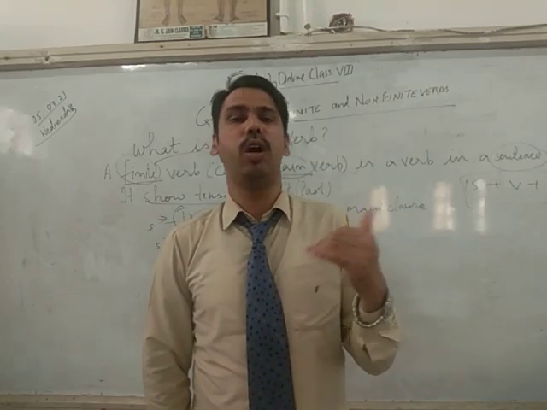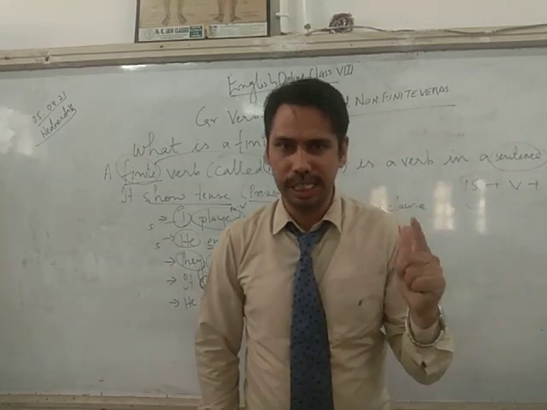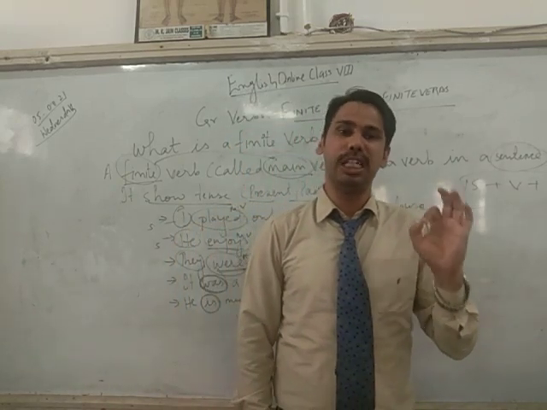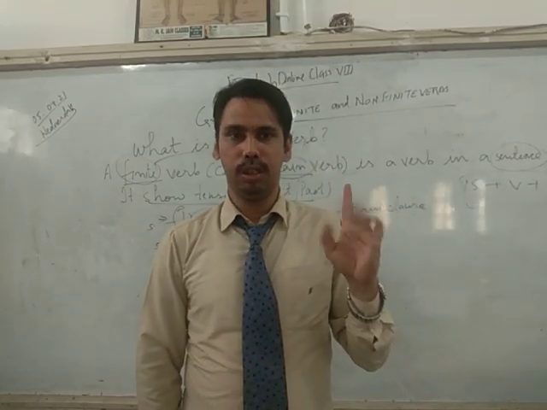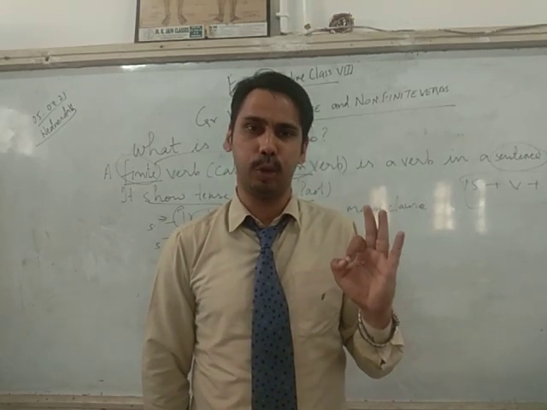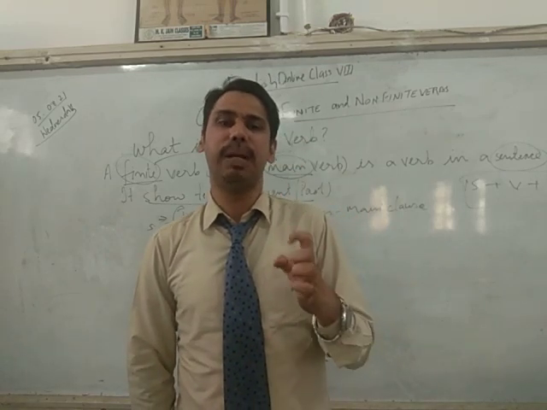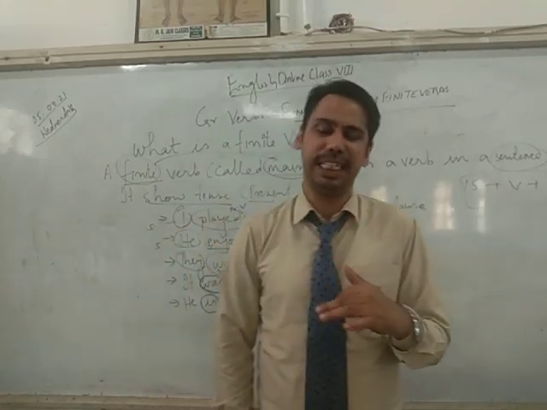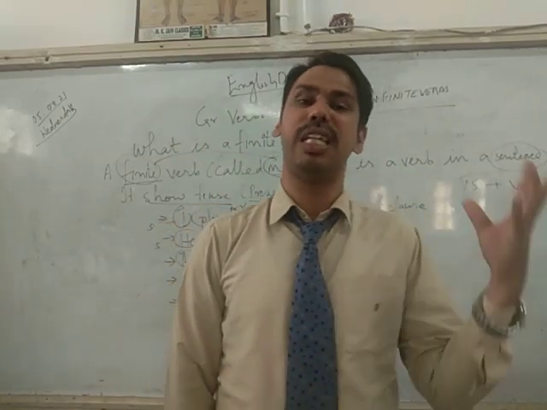Correct? Then we have the non-finite. In my non-finite I have three: infinitives, gerunds, participles. Infinitives means where I use a sentence with to plus V1. V1 is my first form of the verb. First form means the base form of the verb which we do on a regular routine habitual action. Gerunds, where V plus ing plays the role of a subject, as a noun, and participle, V plus ing or V plus ed, plays the role of an adjective in the sentence.